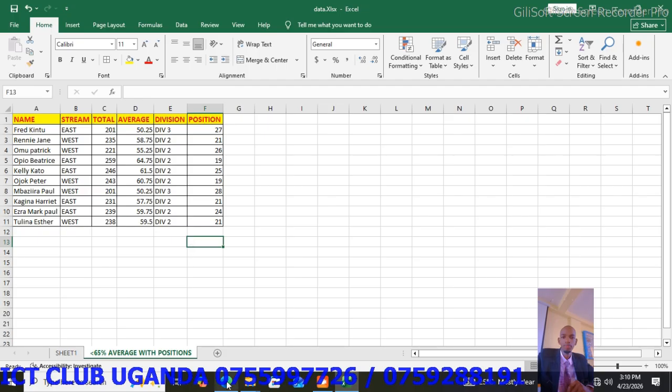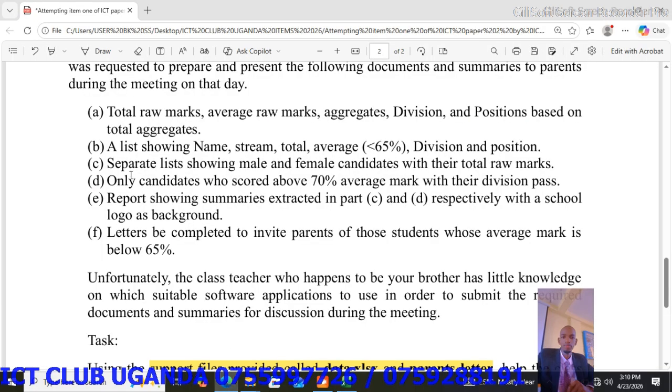The next thing, we will go to the question paper, part C. They want a separate list showing male and female candidates with their total raw marks. Separate list showing male and female candidates with their total raw marks.